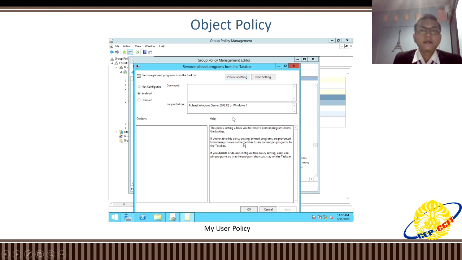And every setting that you want to implement, you need to know that not every setting is supported in your OS, so you need to see the requirements of your settings.